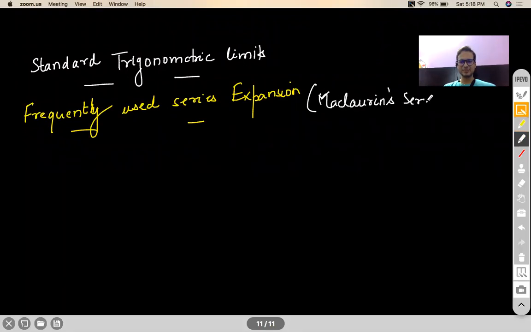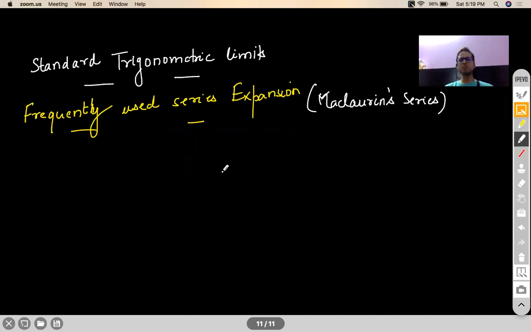Maclaurin's series. Now we don't have to go into details of it because the process of getting to Maclaurin series is quite lengthy, because before understanding Maclaurin series, you need to understand what is Taylor series or Taylor's theorem. Then you have to understand Lagrange's form of remainder. And then for understanding Taylor series, you need to understand Cauchy mean value theorem and mean value theorem concepts, which I'm not going to go into because it is beyond your syllabus right now.